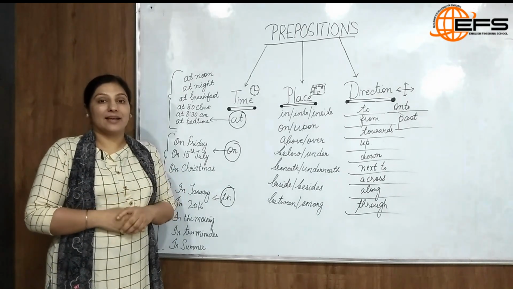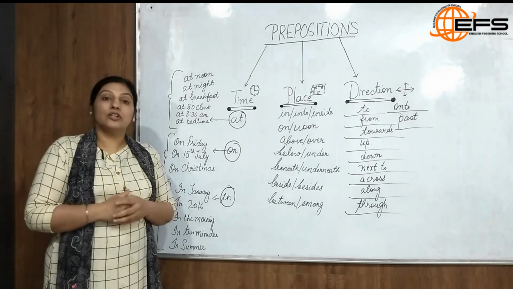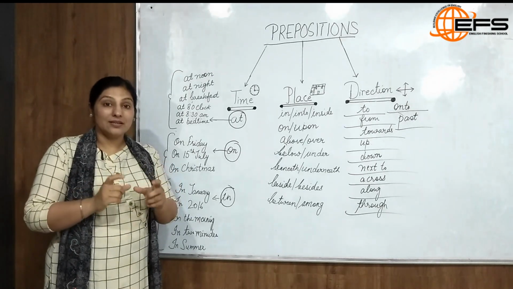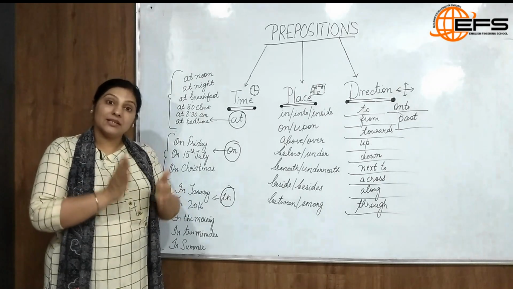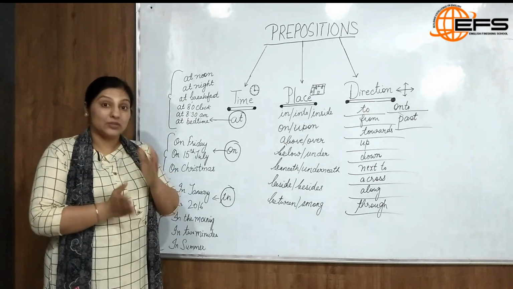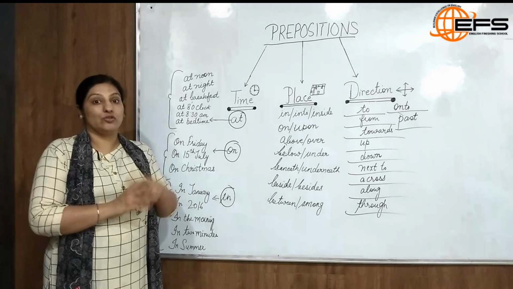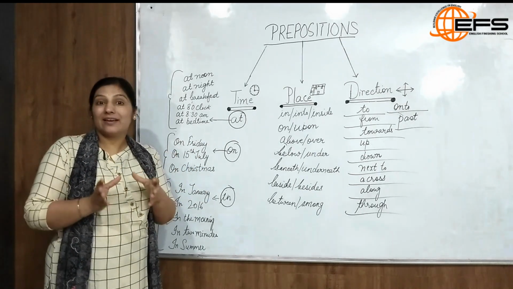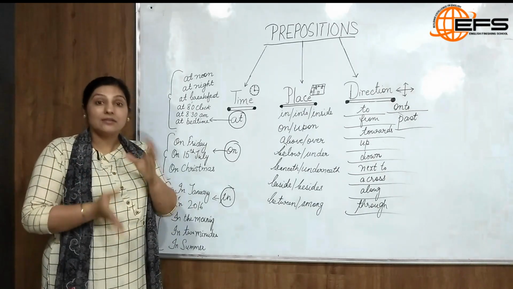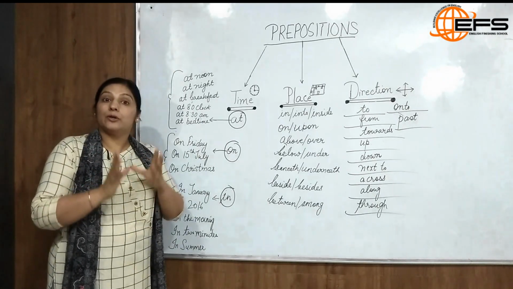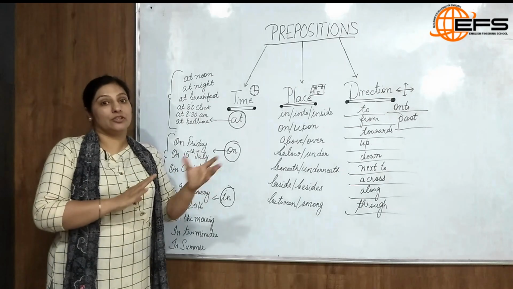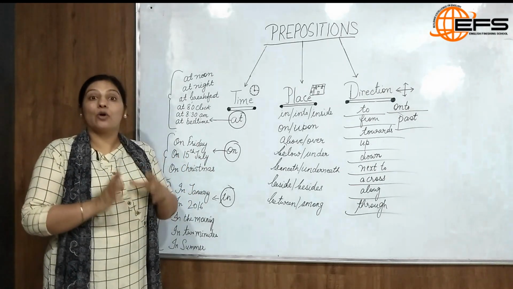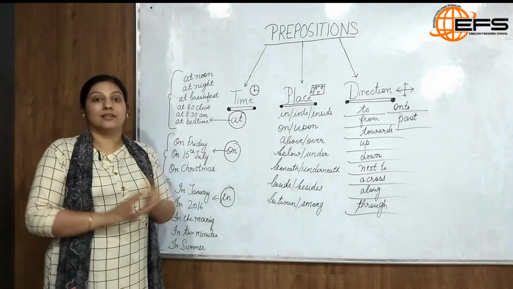Let's look at one example. She is sitting on the chair. So here, the word on is building a relationship between the verb sitting and the object, the chair. I am standing before you. So here, the word before builds a relationship between the verb standing and the object you. So this is how prepositions act in a sentence.